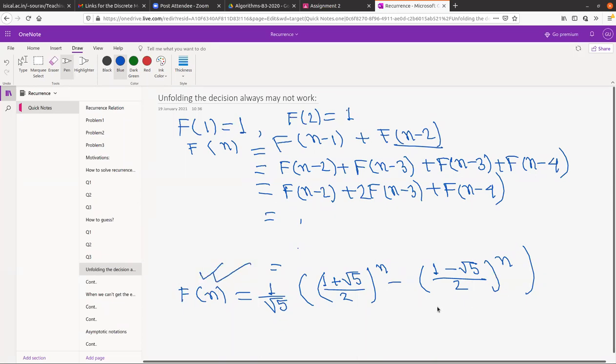Now, looking at that solution, you can realize that this is really not a very easy thing to come up with. I think you will agree with me. This is at least not looking easy to me, to come up with some guess. Can anybody guess that type of solution?